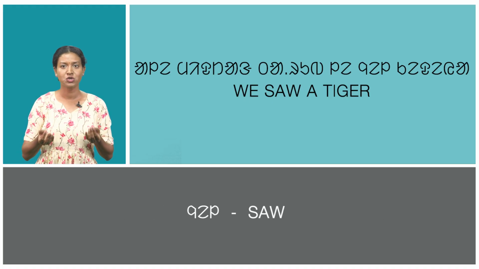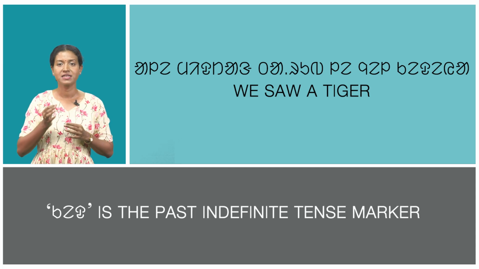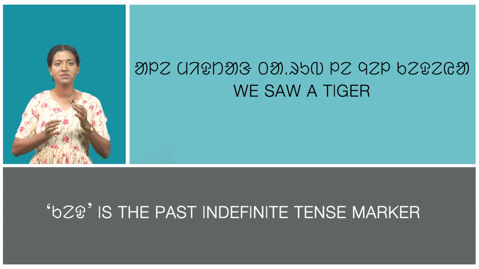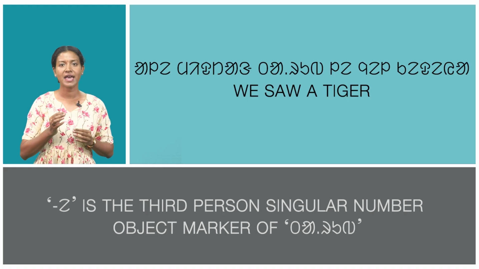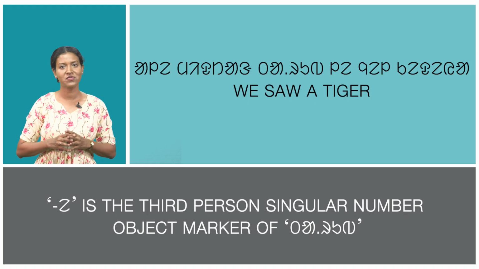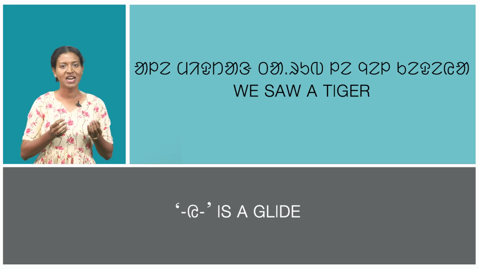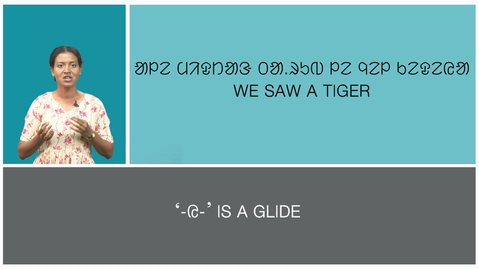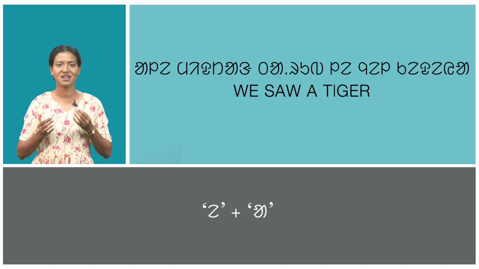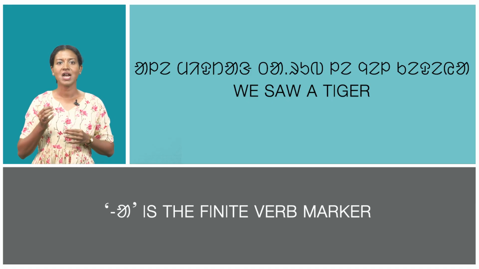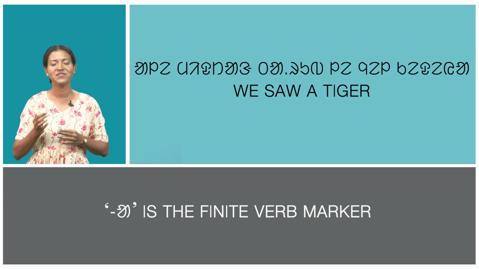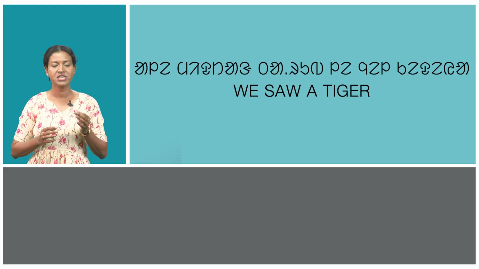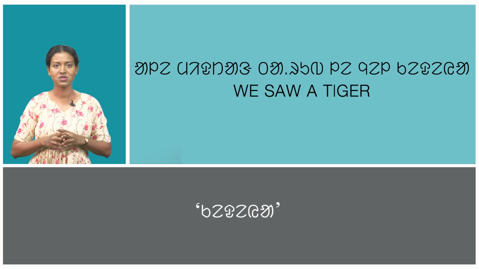Nyel means saw. Ked is the past indefinite tense marker. A is the third person singular number object marker of tarub. And w is a glide that appears for the combination of a plus a. The next letter a is the finite verb marker. In this way, kedia is formed.